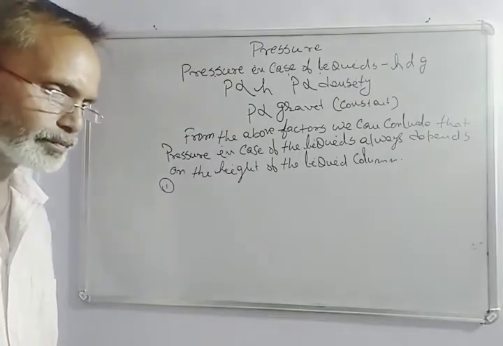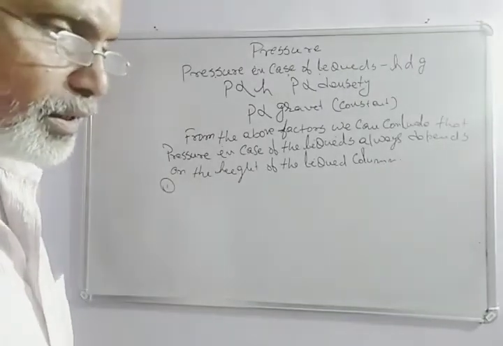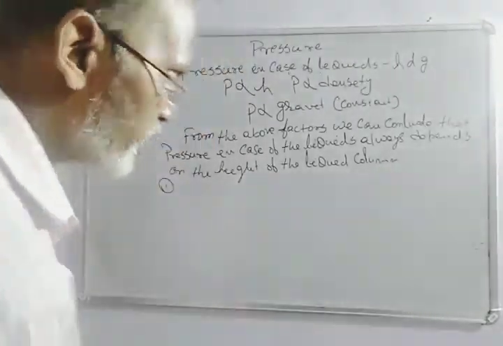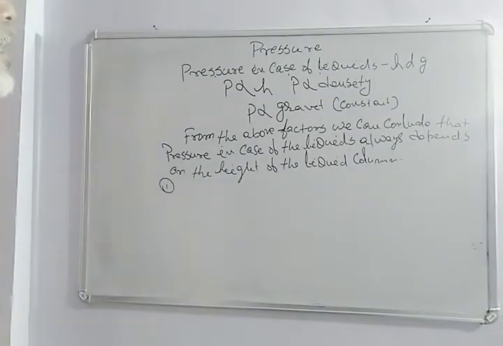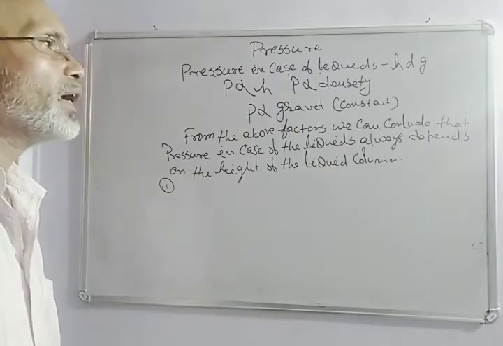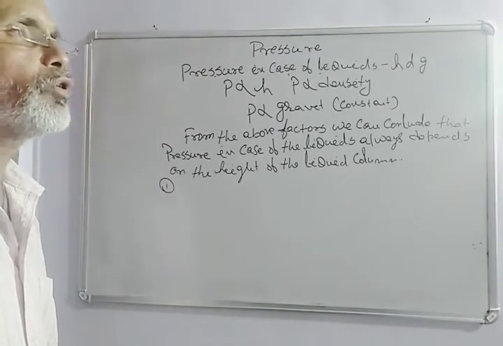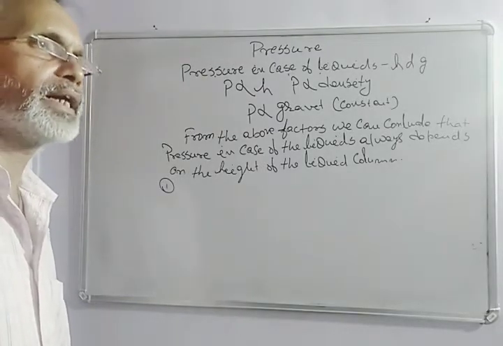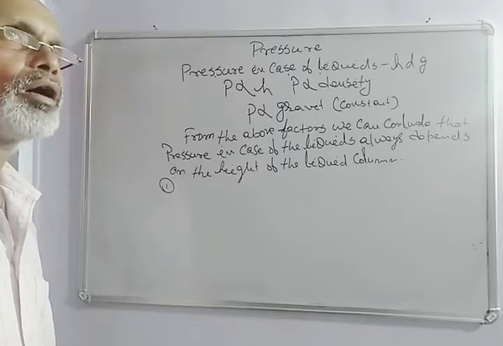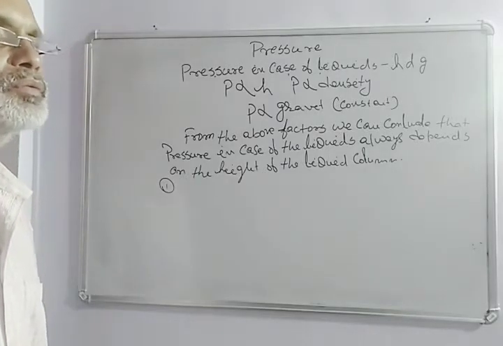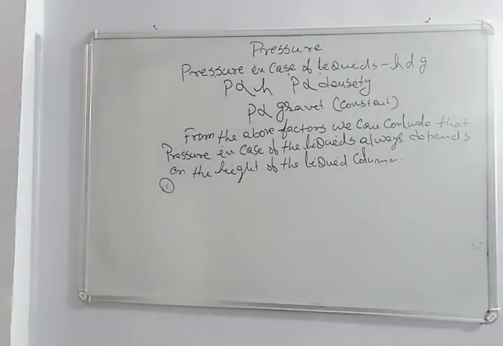Number 2, if we think about the overhead water tanks, the overhead tanks are always kept at a high level on the roofs of the buildings, so that all the floors will get equal pressure of water.